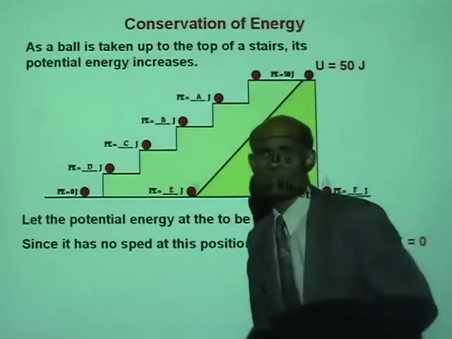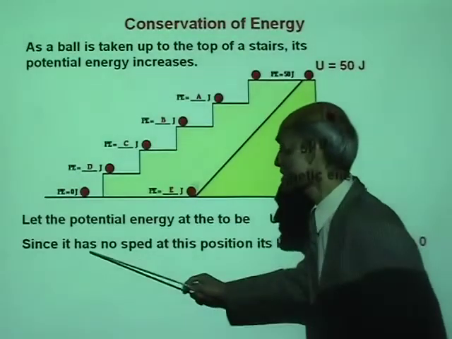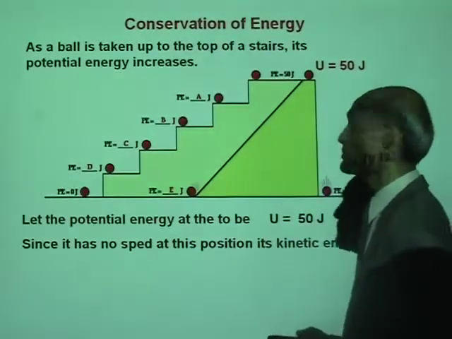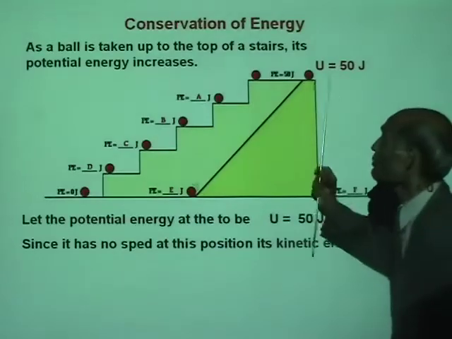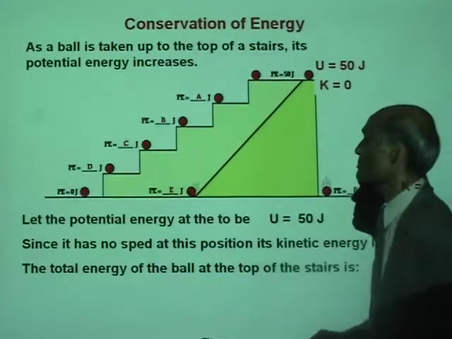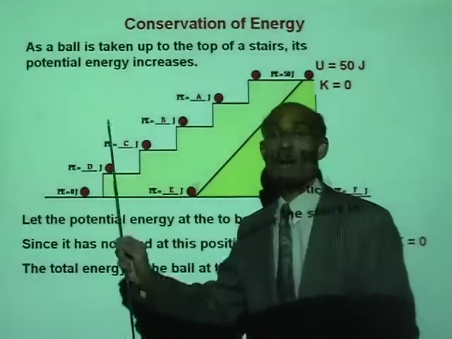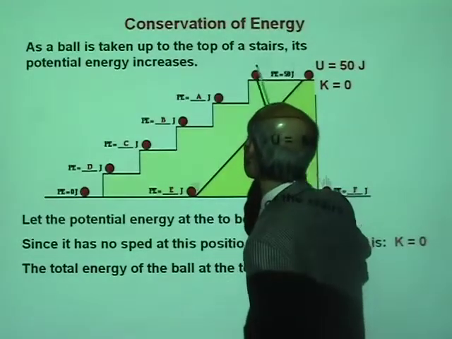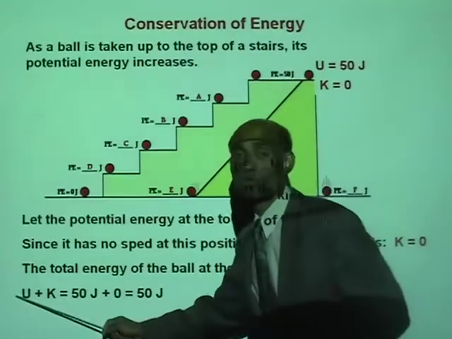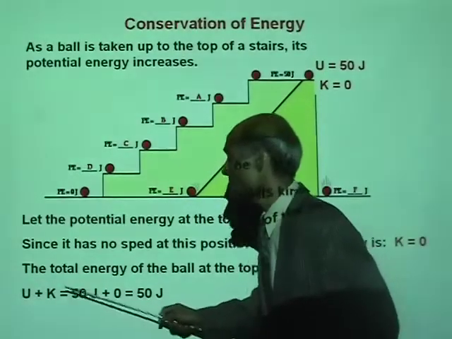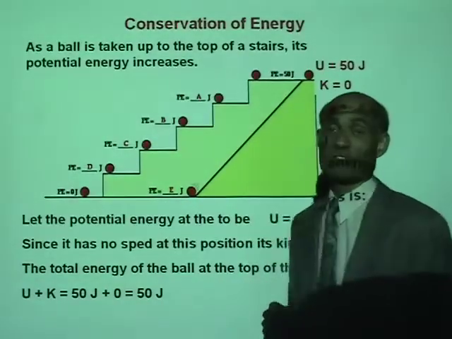Since it has no speed at this position, its kinetic energy K is 0. So what is the total energy at that position? The total energy of the ball at the top of the stairs is 50 plus 0, that is potential energy plus kinetic energy, equal to 50 joules.